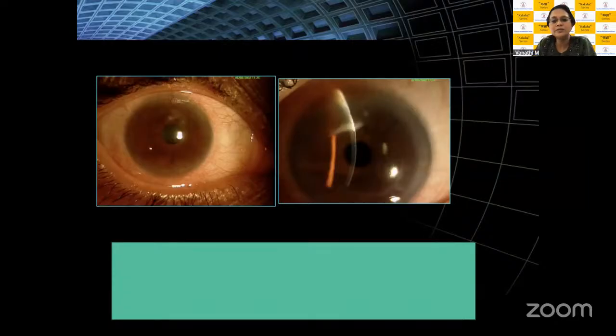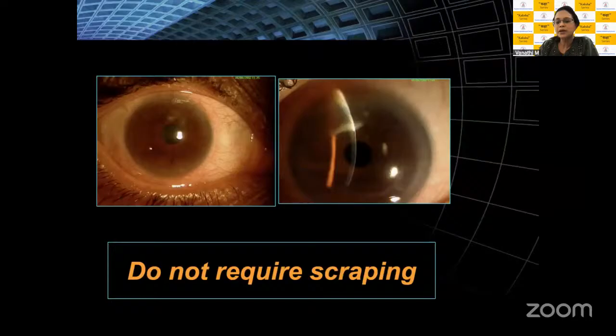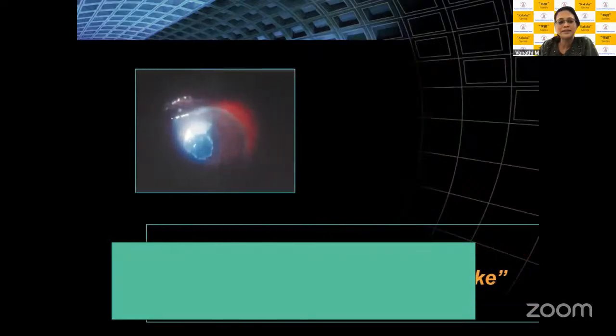And remember, if you keep treating this as an infective ulcer with fortified antibiotics, it is going to progress very fast and land up with peripheral ulcerative keratitis and perforation. This is a scenario which will respond to steroid management. So you should not look at all ulcers as infective ulcers. You will also have to look at when they're associated with lid pathology. You will have to keep in mind immune ulcers, which will also be there in these patients. These don't require scraping. You will not get anything on scraping because these are immune abscesses which you are seeing here.